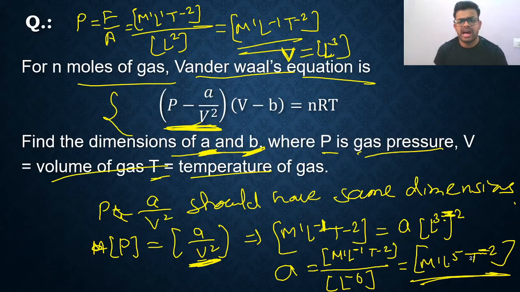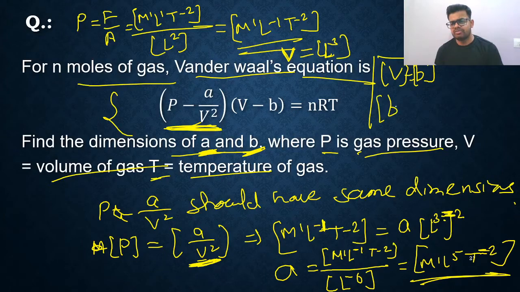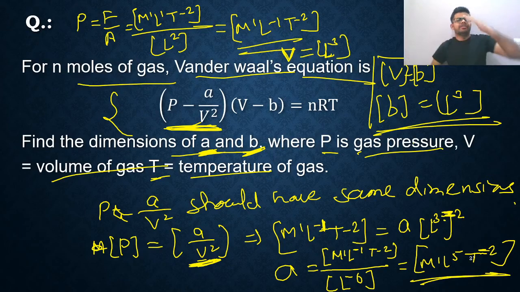Now, if they are asking what is the dimensional formula of B, so you can see V minus B is there. So B should have the same dimensional formula as V. So simply speaking, dimensional formula of B will be L cube. That's all. So B will have the same dimensional formula as volume, because subtraction is there. These two terms can be subtracted only when both have the same dimensional formula. Only the physical quantities having the same dimensional formula and units can be added or subtracted.